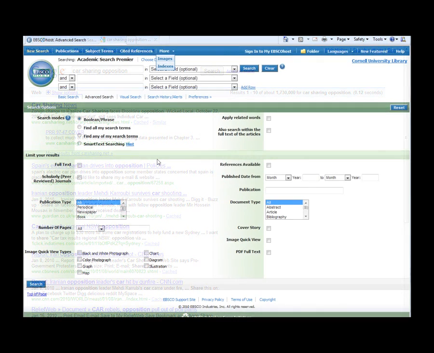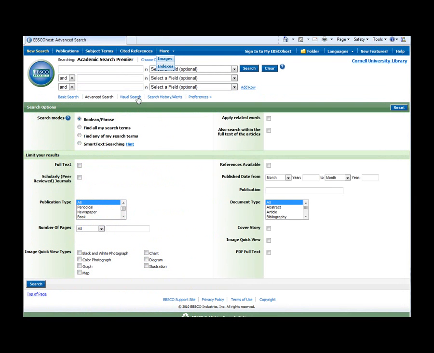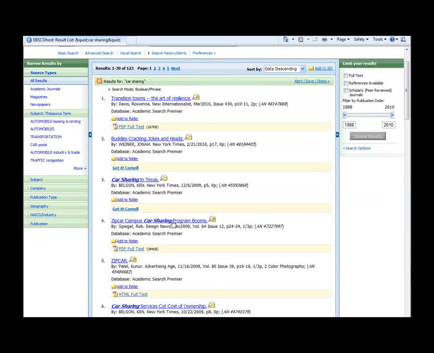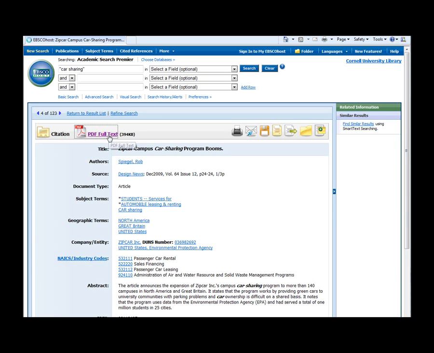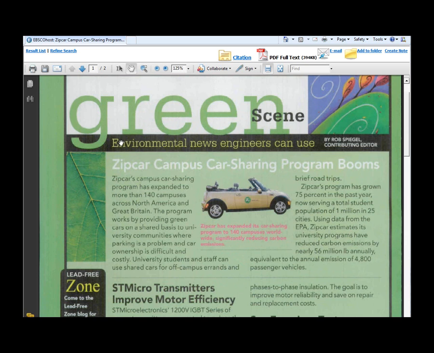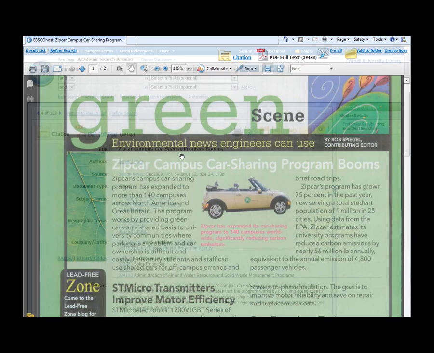You might also have luck in a database like Academic Search Premier finding newspaper and magazine articles. So again, just type in your search term and click search, and you'll see the results that are available. Some good sources here. Here's an example of an excellent resource, an article from a magazine on how car sharing is taking over in college campuses.